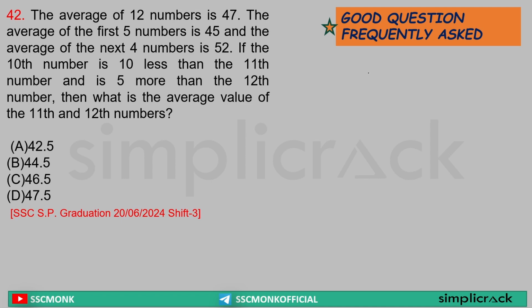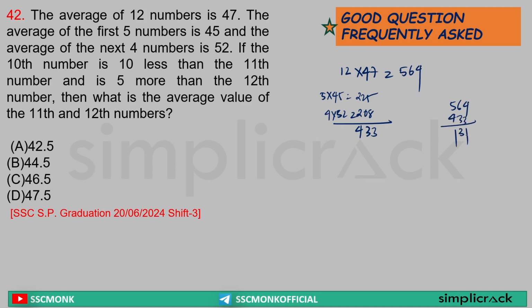Now understand this. 12 numbers, average 47. Total is equal to 12 4s are 48 plus 12 7s are 84. That is equal to 564. Done. 5 numbers, average 45. Total gone 225. Average of the next 4 numbers, that means 6, 7, 8, 9, 4 numbers, average 52. That is equal to 208. Done. Total how much? Sir, 433. Out of 564, 433 gone. What is remaining? 131.